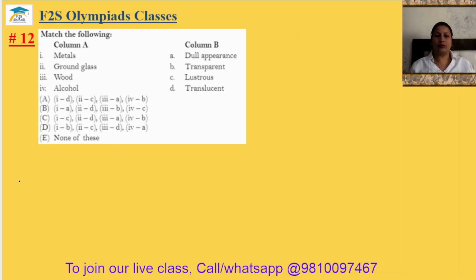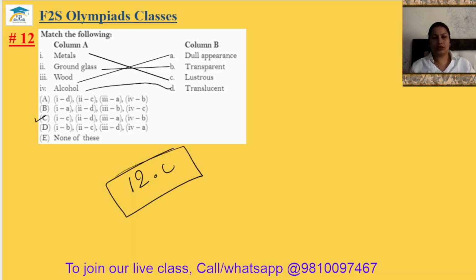Question number 12. Match the following. Metals are lustrous in nature. Lustrous means it is shiny in nature. Ground glass is translucent. Wood is dull in appearance, and alcohol is transparent. Okay. So the answer will be 1C. It is in option C. The 12th answer will be option C.